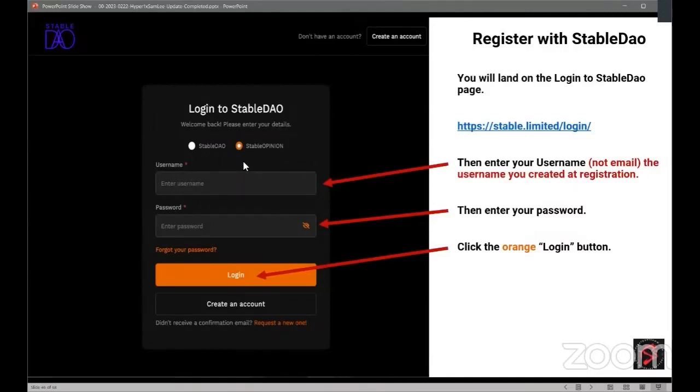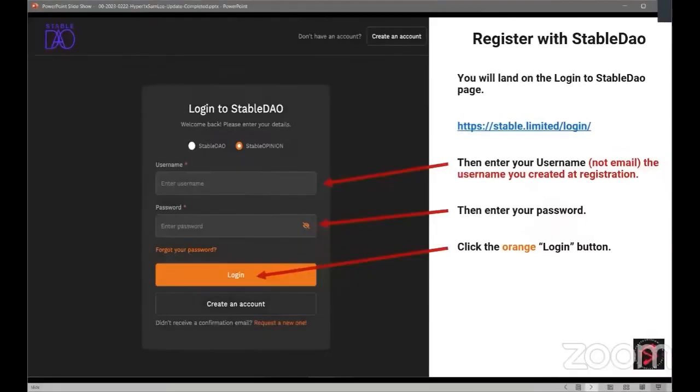Be very careful with that, because if you accidentally log into the Stable DAO side looking for the survey, you're not going to see it. You would only see it on the Stable Opinion side. So make sure if you are doing your form for the 1X, you log in to the Stable Opinion side. Stable Opinion. Okay. Thank you, Mike.